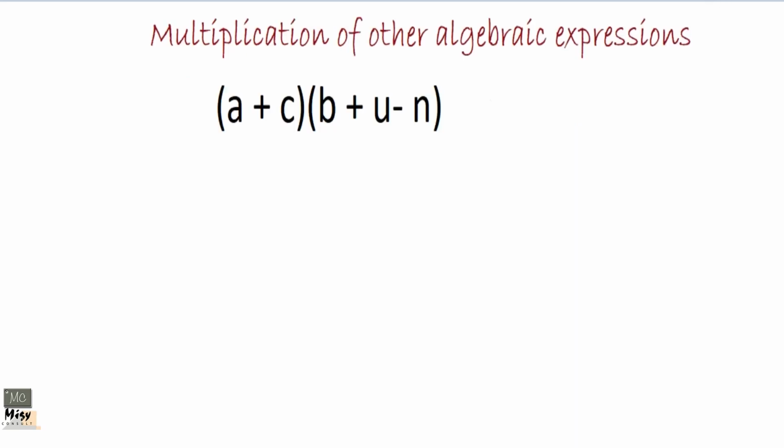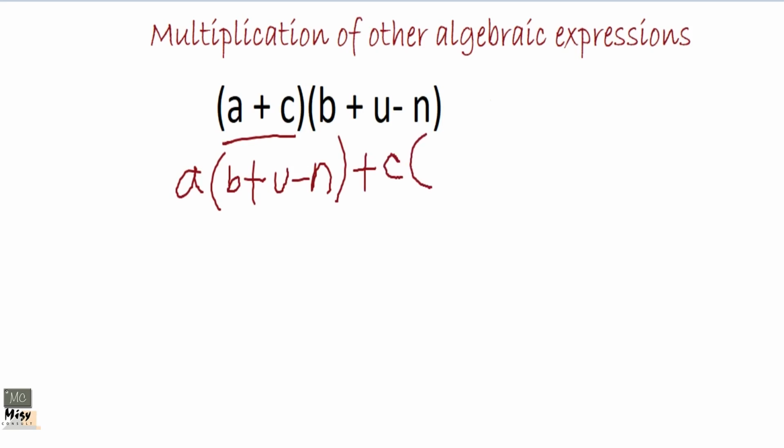Okay, I just talked to you about multiplication of other algebraic expressions, but we would repeat it again. So you see what we have here. So you have your a in the first expression. Okay, your a, then you bring everything in the second expression, b plus u minus n. Okay, then you see what the next thing is, plus c. Then you bring the same thing, b plus u minus n. Okay, as simple as that.